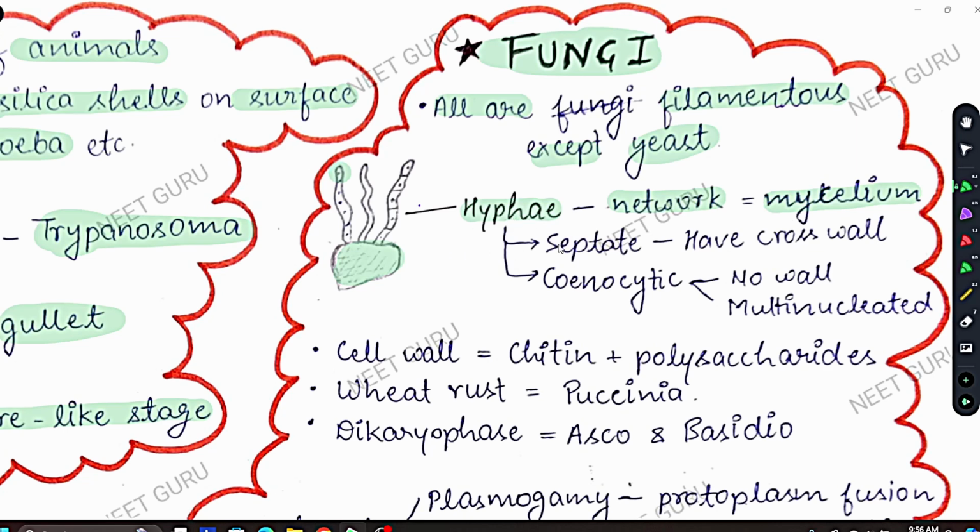Now hyphae can be septate or coenocytic. Septate means they have cross walls. For example, in this one hyphae, you can see there are cross walls and there are many nuclei.